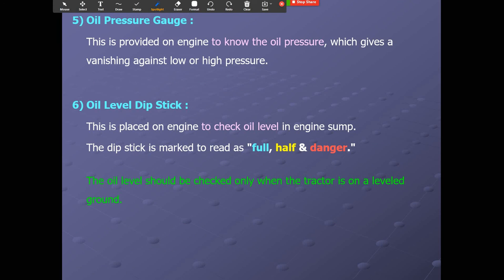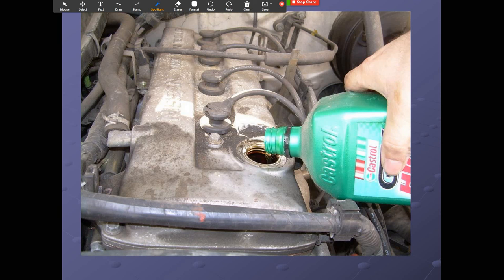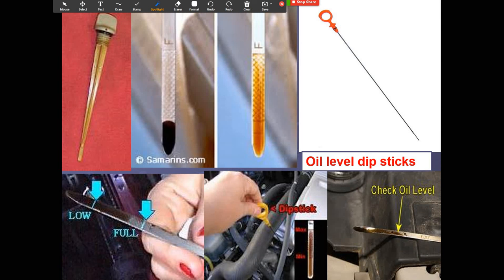So the oil pressure gauge. This is provided on an engine to know the oil pressure, which gives a warning against low or high pressure. Oil level dipstick. This is placed on an engine to check the oil level in the engine sump, and the dipstick is marked as full, half or danger. The oil level should be checked only when the tractor is on level ground. You can see this is the oil level dipstick.